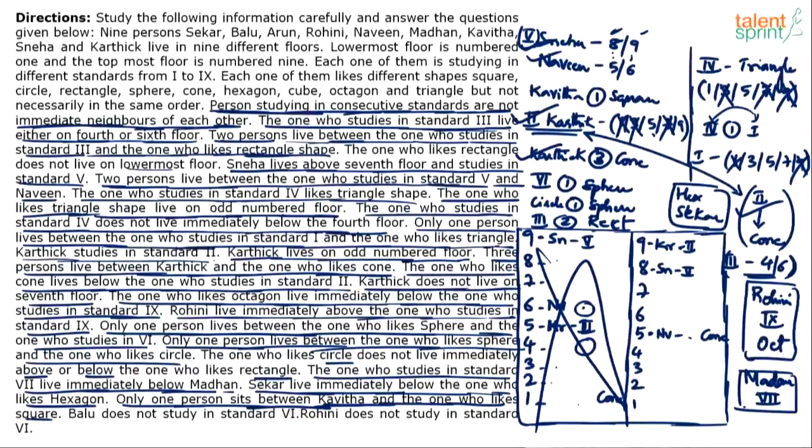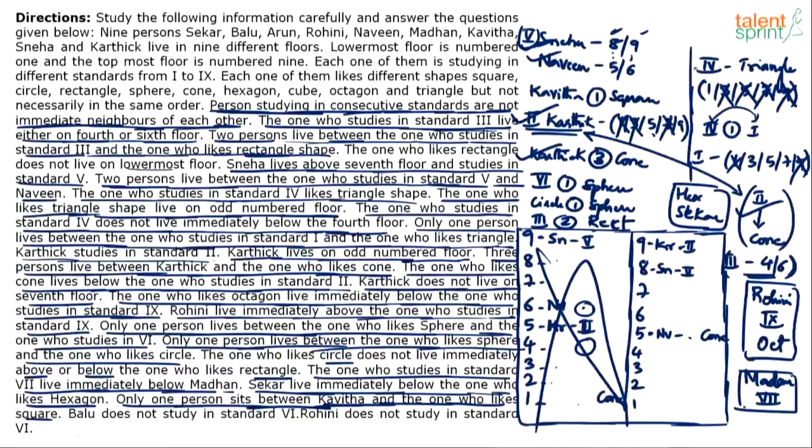You see, the 4th standard fellow who likes triangle cannot come on the 5th floor, because if 4th standard comes here, again 3rd standard cannot come on the 4th floor or 6th floor. But we know that 3rd standard is either on the 4th floor or 6th floor. You're able to follow. 4th standard and triangle are together. We have already eliminated 3, 7, 9 for some reason. I don't remember why now. Of course, 4th cannot come on the 7th floor because 5th is on the 8th floor. Similarly, if you take 4th on the 5th floor, then 3rd cannot come on 4 and 6, but 3rd has to come on 4 and 6 according to the data. So 4th cannot come on the 5th floor.